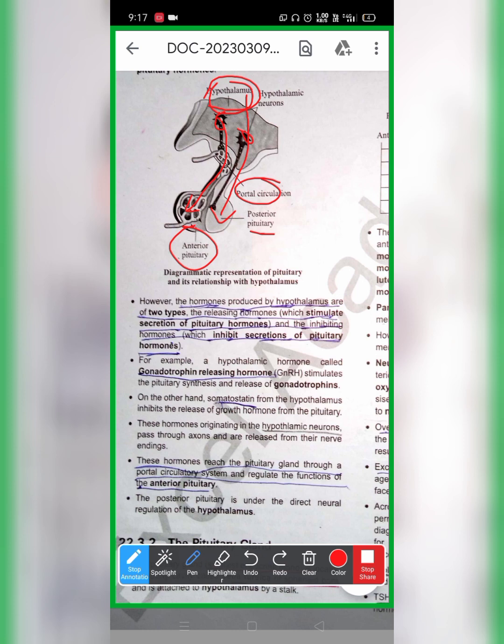So there are only two hormones which are released from the posterior pituitary. One is oxytocin. The other one is vasopressin. Oxytocin and vasopressin. So what is the function of oxytocin? We'll read it in the further classes.